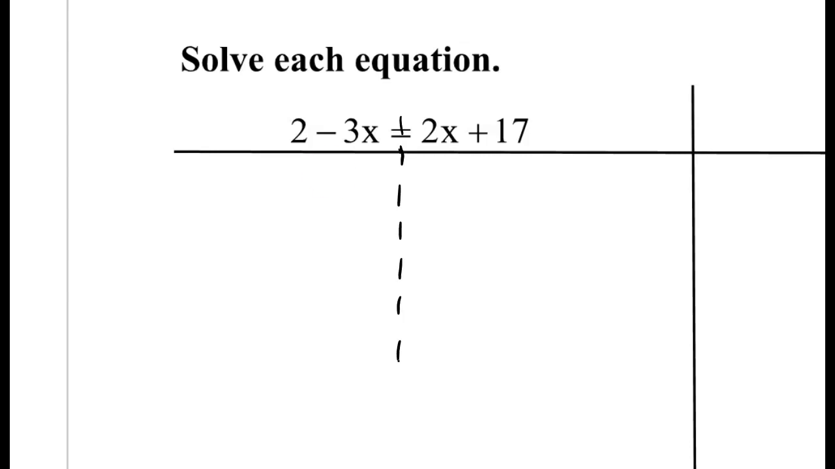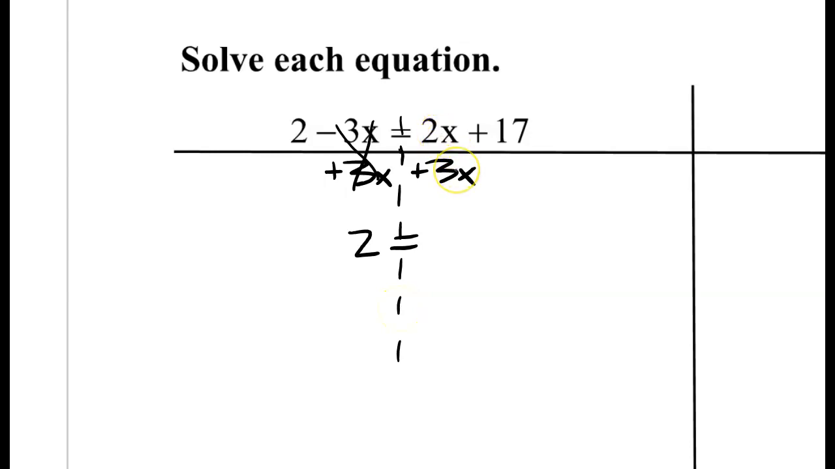We're trying to get x by itself. We've got x's on both sides, so I'll start by getting the x's to the same side. Let's add 3x to both sides, so plus 3x plus 3x. Negative 3x plus 3x cancels out, that's just 0. So on the left side of the equal sign, I'm just left with a 2. I'll carry down my equal sign to the dotted line.